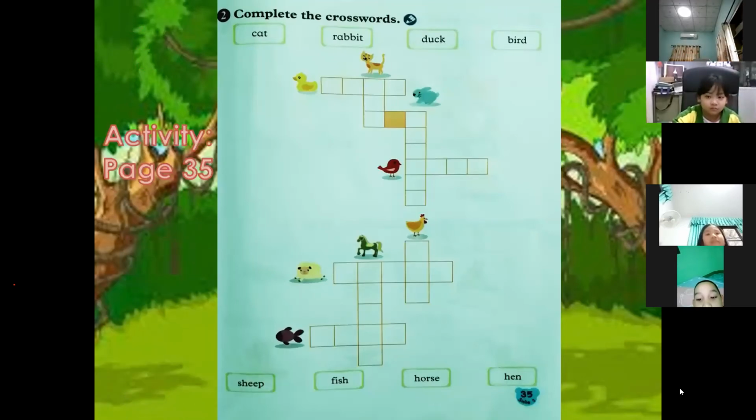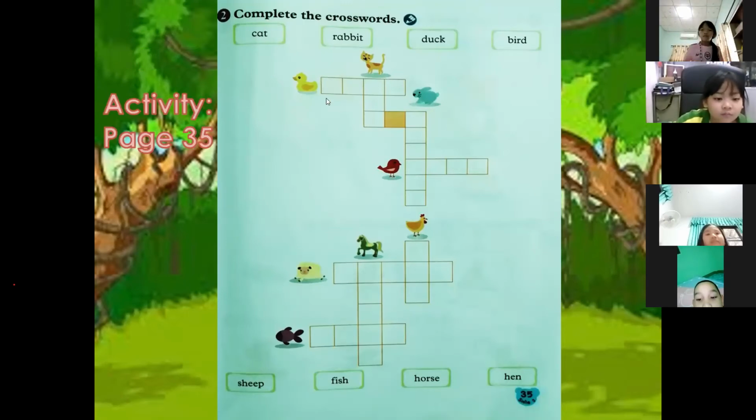We have the instruction, complete the crosswords. We have the words cat, rabbit, duck, bird, sheep, fish, horse, and hen. So what we're going to do is complete the crosswords. We're going to start with the horizontal crosswords first. Okay, this one. What animal is this?